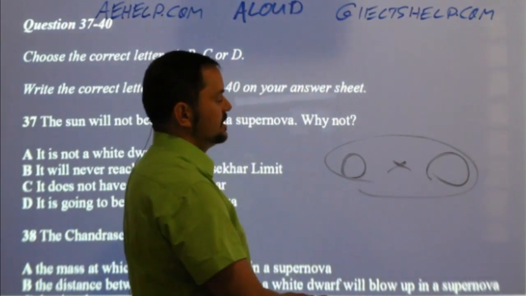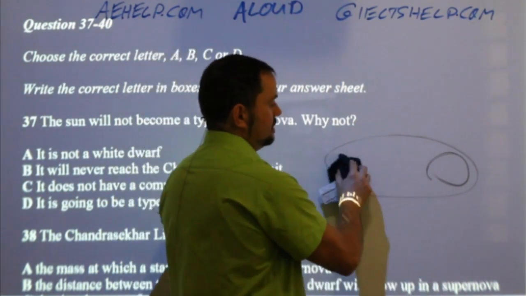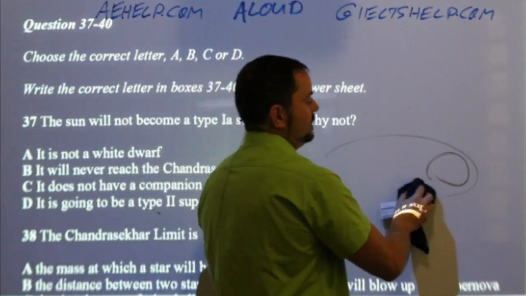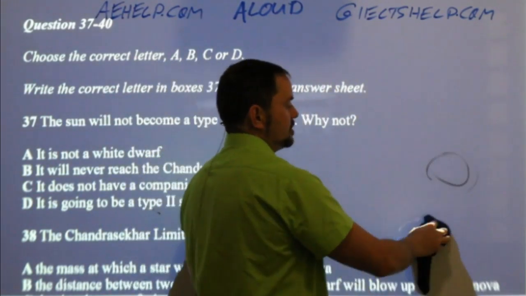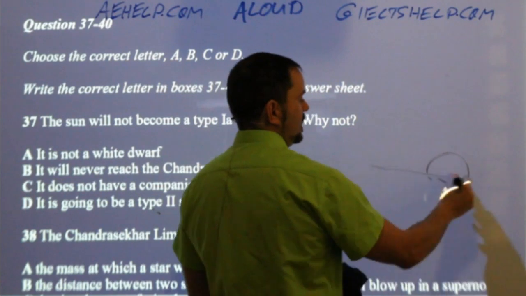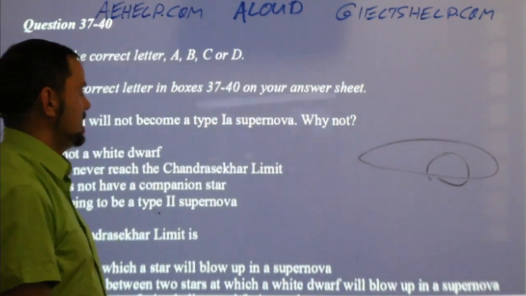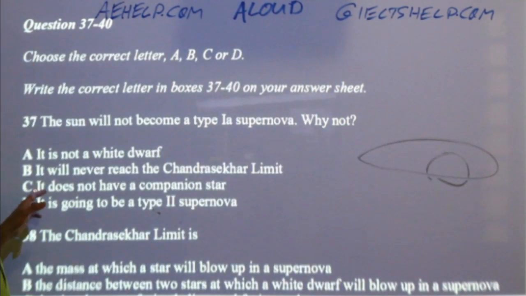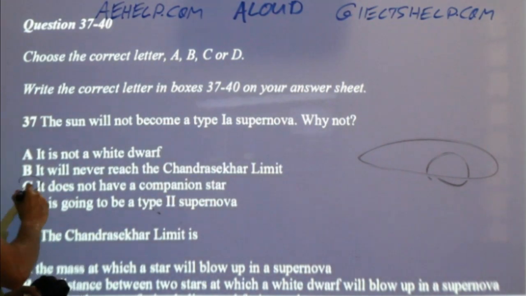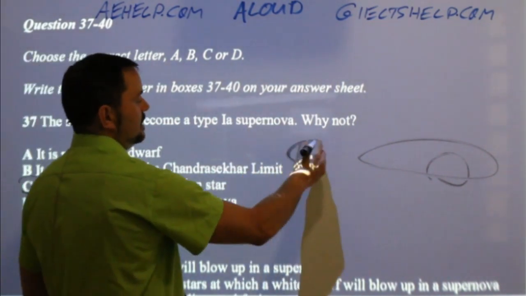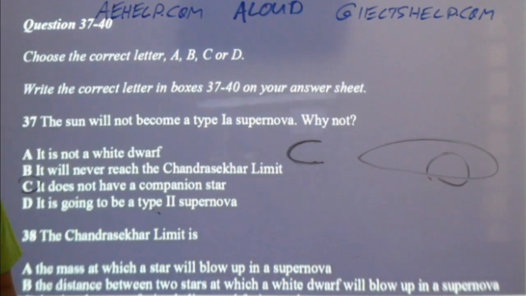Okay, our sun doesn't have a buddy, right? Well, it does. It has little friends like Earth and Mars and Jupiter spinning around it, but it doesn't have another star friend. So C, it doesn't have a companion star. Any of you who said C, you're correct. Okay, C. It doesn't have a companion. It doesn't have a buddy star.